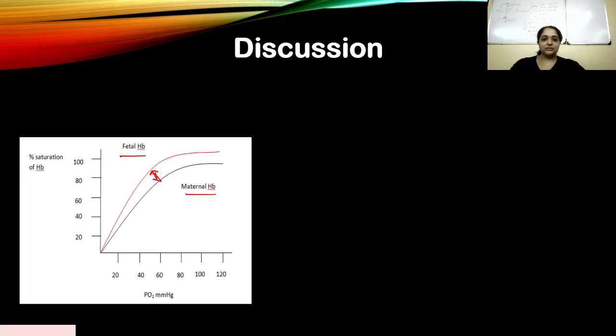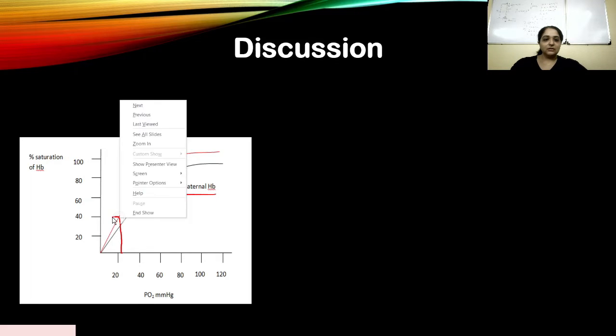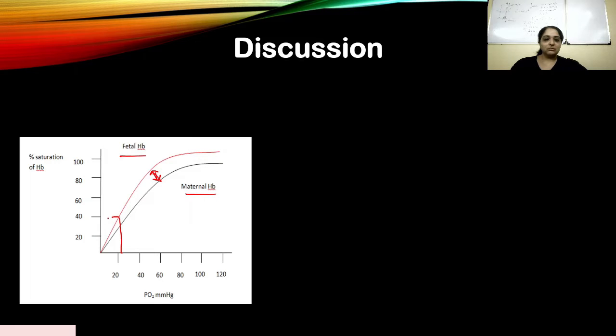That means even at low PO2 levels, if the PO2 is only around 22 or 23, the saturation would be around this much, 40%, right? It would still be higher as compared to the maternal. If the maternal hemoglobin were at around 22 again, then it would be less than the fetal hemoglobin saturation.